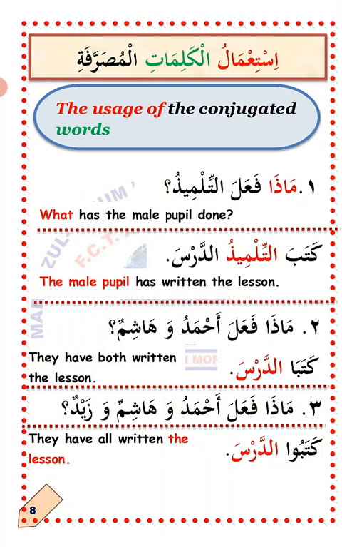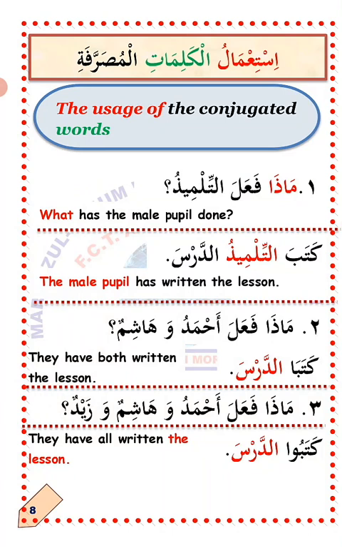اثنان, number two. ماذا فعل أحمد وهاشم? What have Ahmad and Hashim done? Now the answer: كتبا الدرس. They have written the lesson. كتبا, not كتبتا, because both of them are مذكر, masculine.